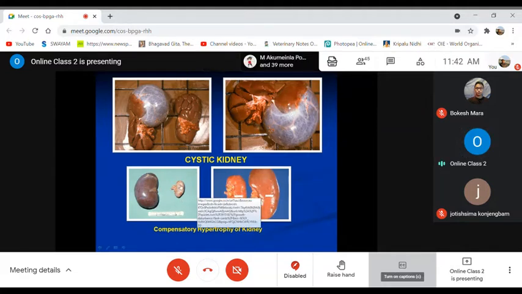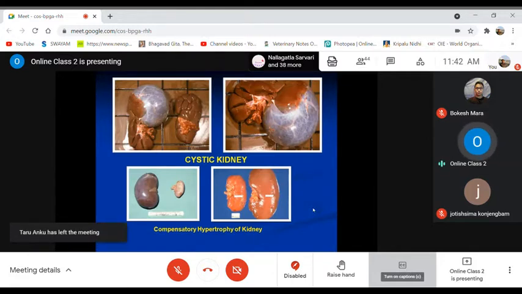When the normal size is this much only, for example, it may get enlarged, hypertrophied, 4 or 5 times its normal size, or even more than that. So this is known as compensatory hypertrophy of kidney when one is absent. The other which is present gets enlarged much, that is known as compensatory hypertrophy of kidney.